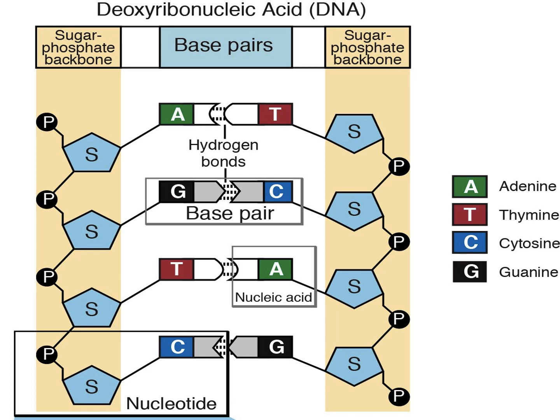Hydrogen bonds in between, double bond, triple bond. After sugar on the two sides comes phosphate. That is a nucleotide in a DNA.